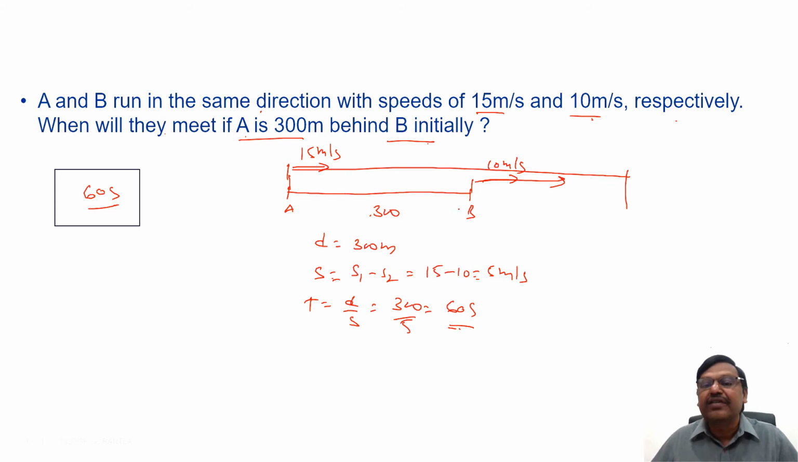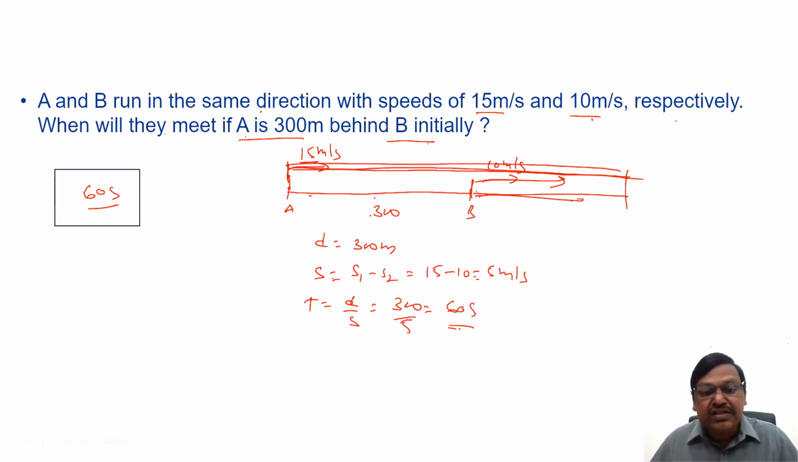Suppose they met somewhere here after t seconds. The distance traveled by A means speed into time, 15 into t, 15t. The distance traveled by B means 10 into t, 10t. This is 15t, this is 10t, the difference is this 300. You can still get the same answer.